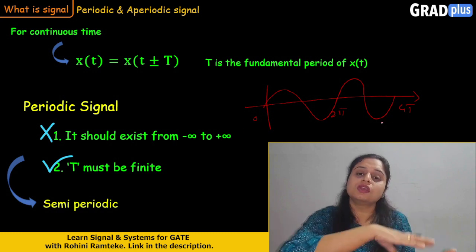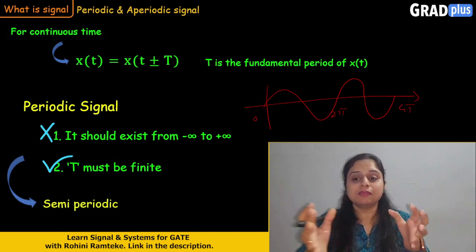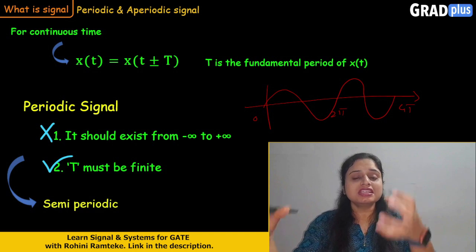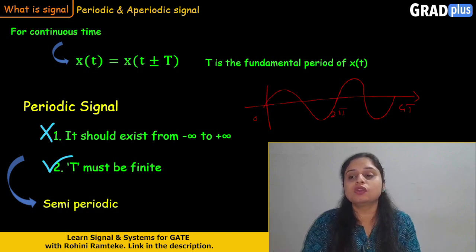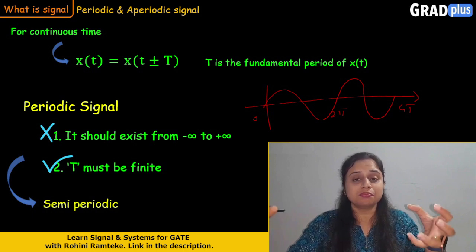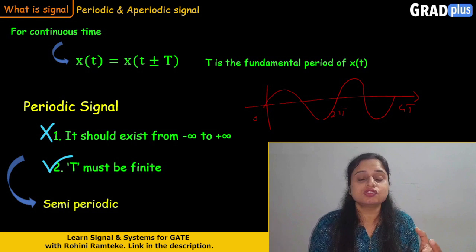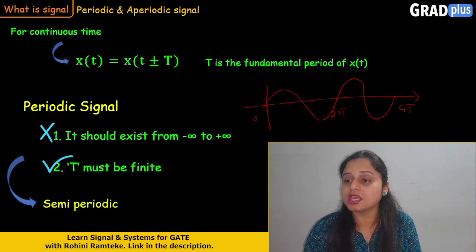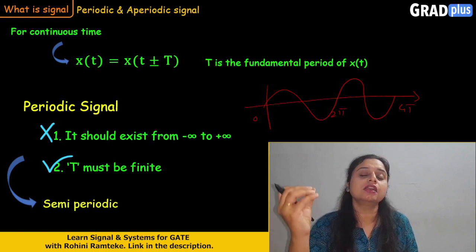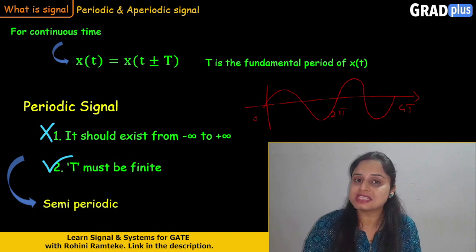Before 0 it will not exist, and after 4 pi it will not exist. That means the existence of this signal is for a particular time period only. It does not exist from minus infinity to plus infinity. Therefore the first condition is not satisfied for this signal.